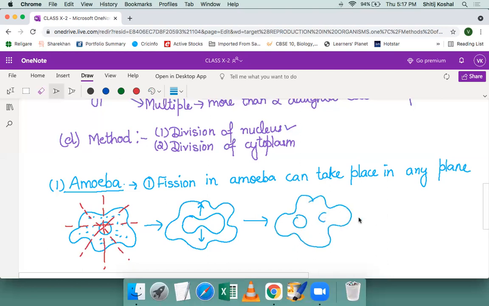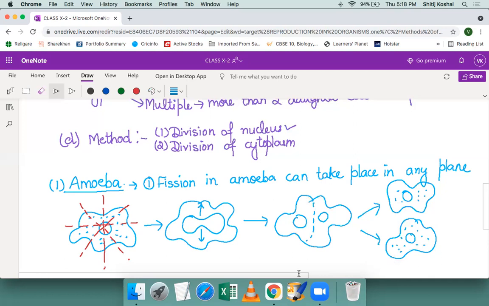And then finally, after the division of the nucleus into two nuclei, there will be a division of cytoplasm also. Okay. And finally, the two daughter amoebae will be formed with one nucleus in each and cytoplasm too. So this is a process of fission in amoeba.